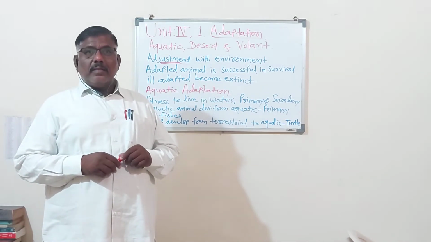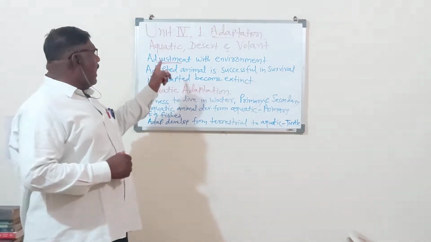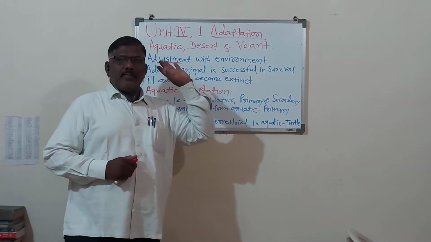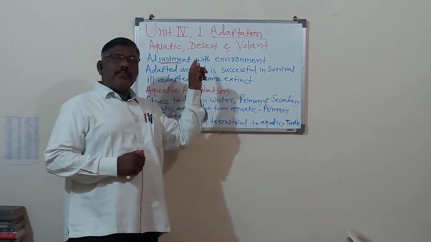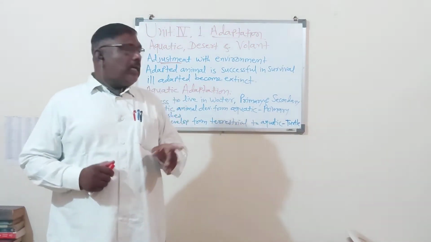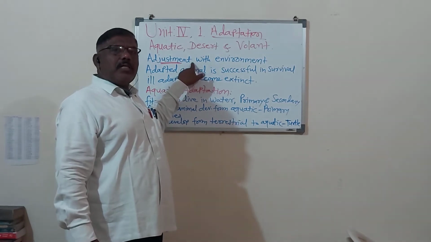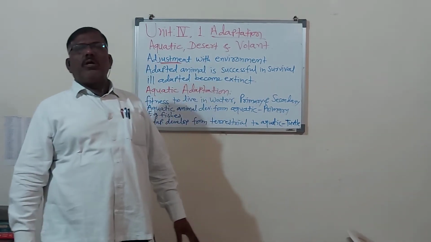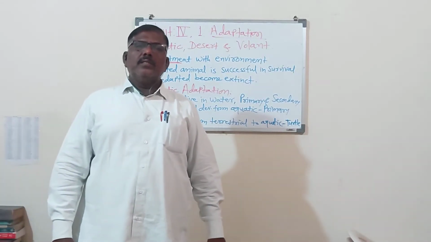So here adaptation means the adjustment of animals with their environment. Here animals means all types of animals, not only human beings. Adjustment made by animals with their environment makes them successful for survival, otherwise they will finish.